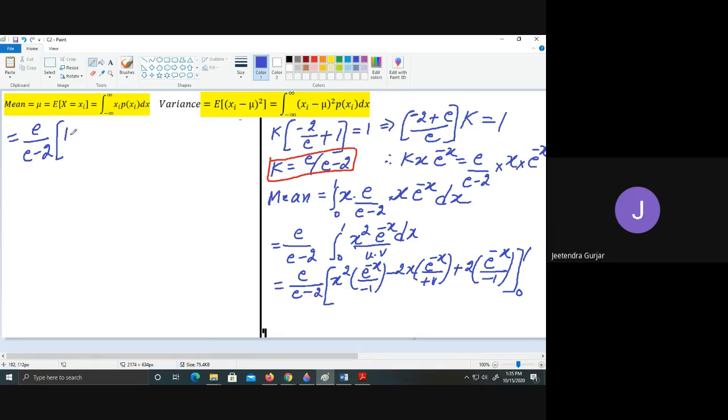So I will get this as 1 into e raised to minus 1 upon minus 1, minus 2, x is 1, again 1 I have to take here, 1 upon this is 1 plus 1, this is plus 2 into e raised to minus 1 divided by again minus 1. Okay, so 1 I have completed.